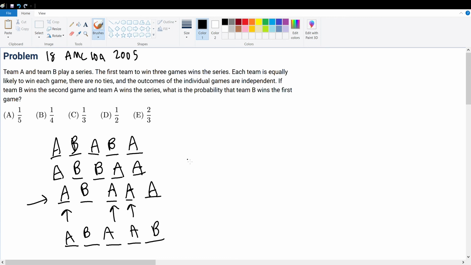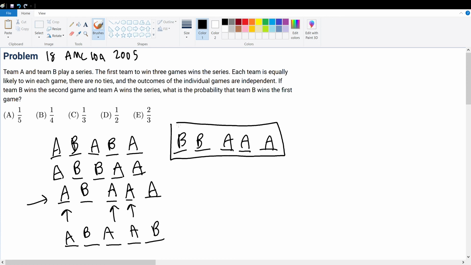Can it occupy other spaces? And it can. It can also win the first game. B must win the second game, and therefore the remaining 3 slots are for A. So now we have played out all scenarios this question is asking for. And we're trying to find the probability that Team B wins the first game. Well, in all of these possibilities, the only time B wins the first game is this possibility. Out of the 5 total, we only have 1. Therefore, our solution to this question will be A.